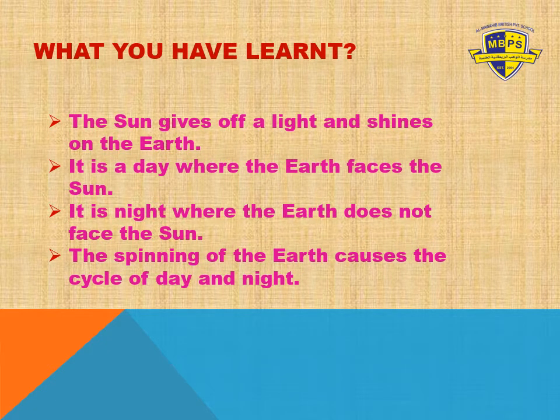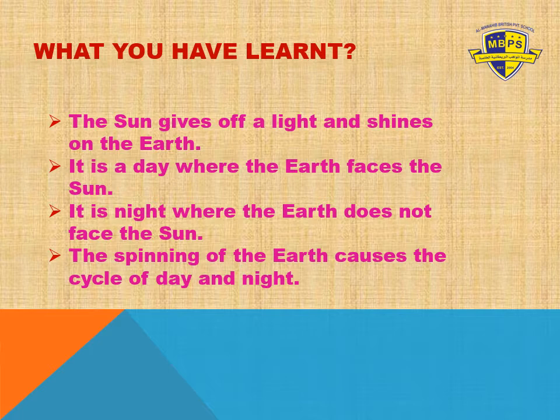Before I start the topic how do shadows change, we will just do the recap. What you have learned: the sun gives off light and shines on the earth, and when it shines on the earth, it's daytime. Very good, grade 1. It is day where the earth faces the sun, and it is night where the earth does not face the sun. So the spinning of the earth causes the cycle of day and night.